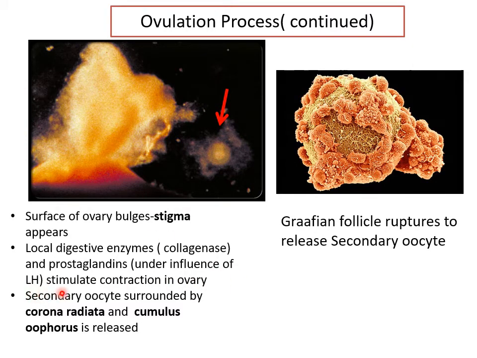LH also stimulates contractions in the ovary, and by increasing these prostaglandin levels, there is a sudden eruption like a volcano. You can see the follicle is bursting, the follicular fluid is gushing out and throwing out the secondary oocyte surrounded by some of its cells. So what are the cells surrounding it? Corona radiata and some of the cumulus oophorus cells are released. You can see the arrow there. Okay,